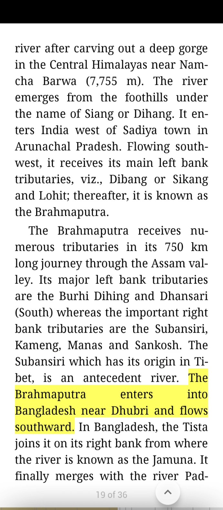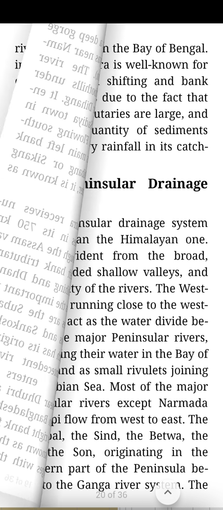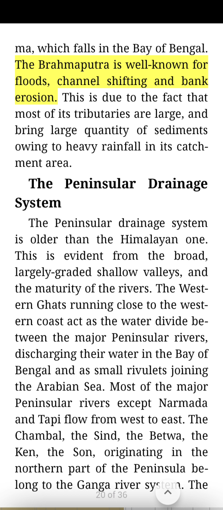The Brahmaputra enters into Bangladesh near Dhubri and flows southward. In Bangladesh, the Tista joins it on its right bank from where the river is known as the Jamuna. It finally merges with the river Padma, which falls in the Bay of Bengal. The Brahmaputra is well known for floods, channel shifting, and bank erosion. This is due to the fact that most of its tributaries are large and bring large quantity of sediments owing to heavy rainfall in its catchment area.